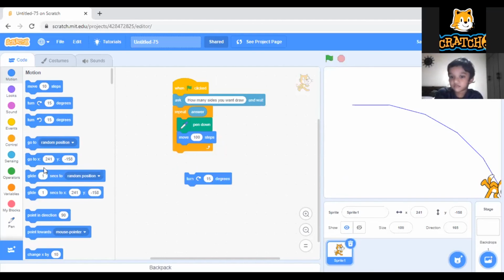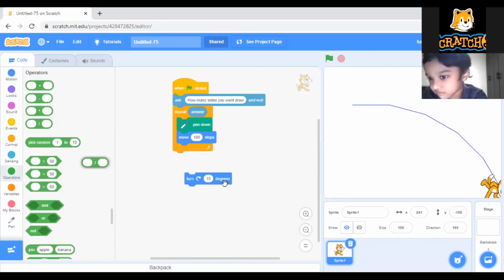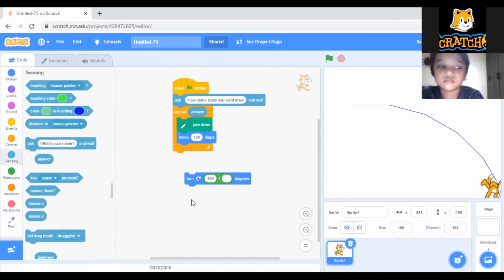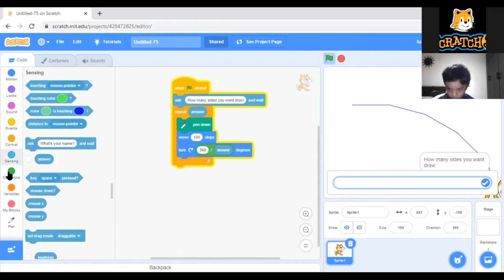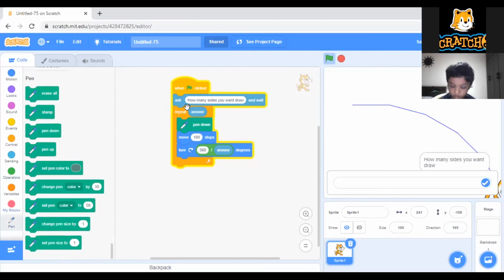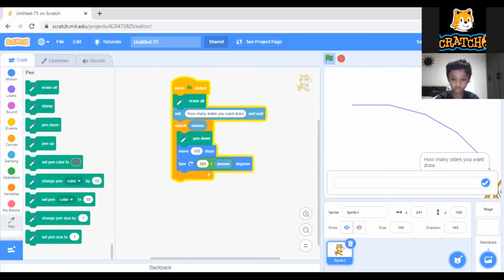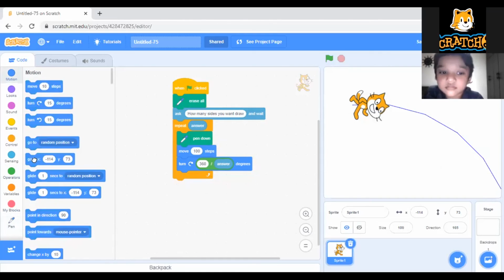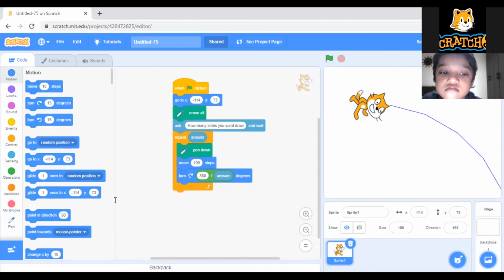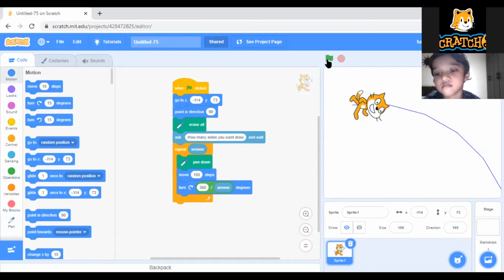For that purpose, what I told before, we need to divide 360 by our answer. Our answer is a number. So this is the logic. Now I need to put the clear also. There is an erase all option, you keep it. And I need to drag my sprite to the starting position, pointing in direction 90. That's it. Other than this, nothing is there.